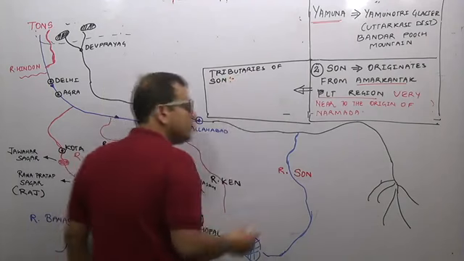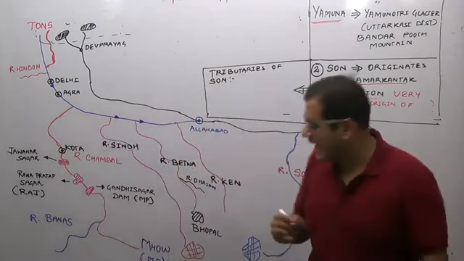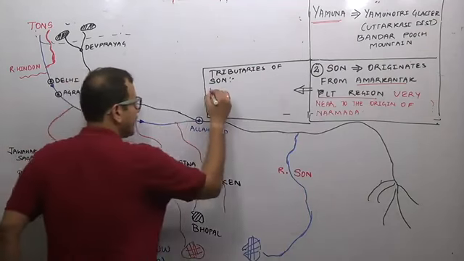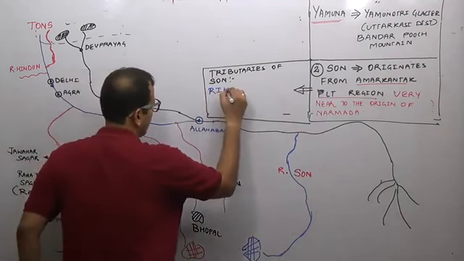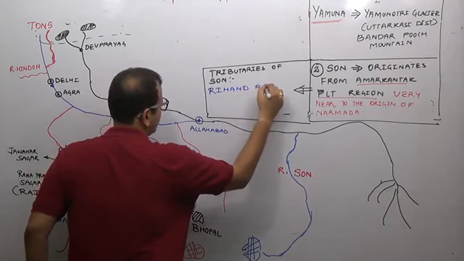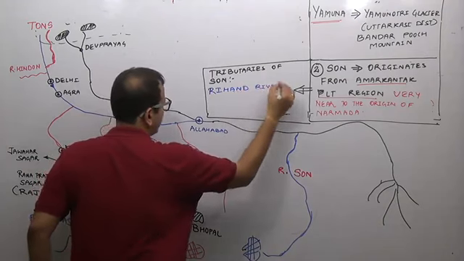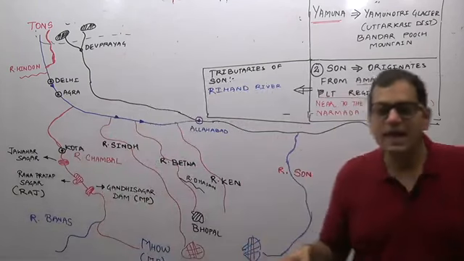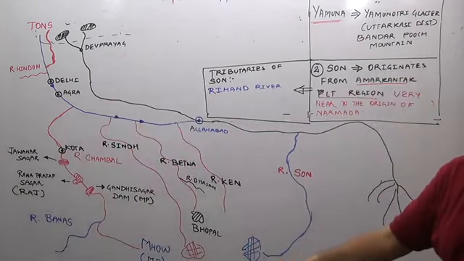The most important tributary of river Son is river Rihand. Why is the river Rihand famous?